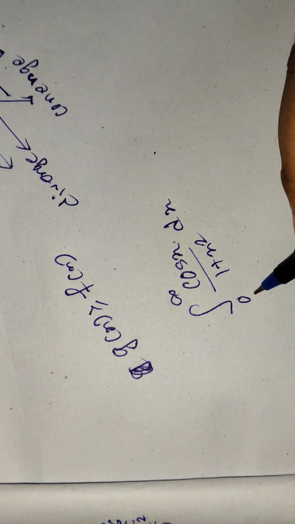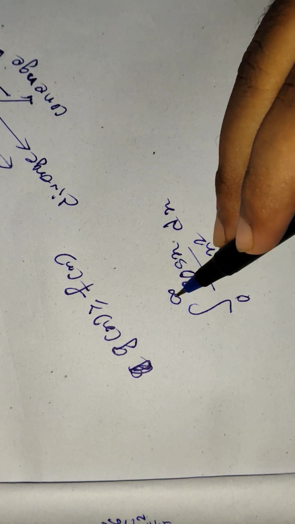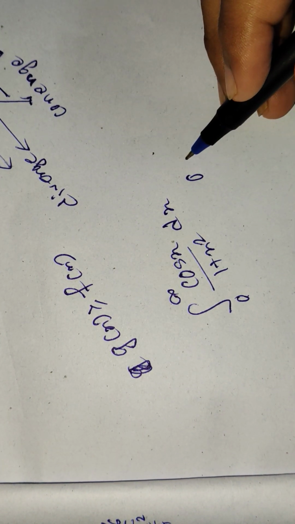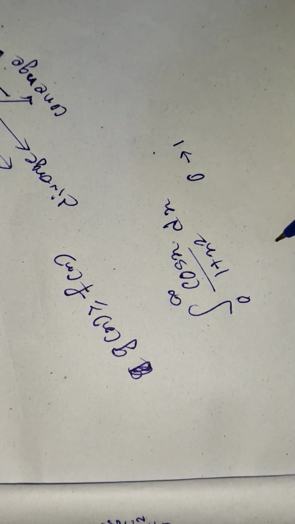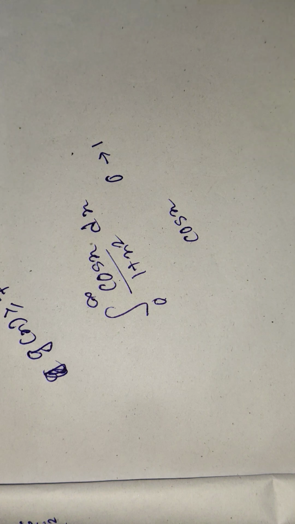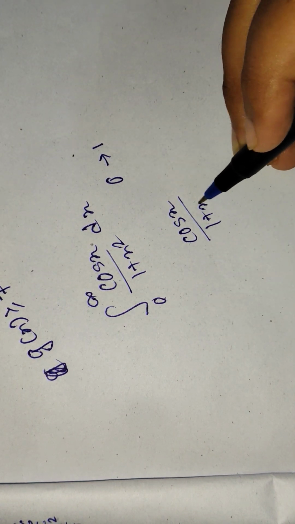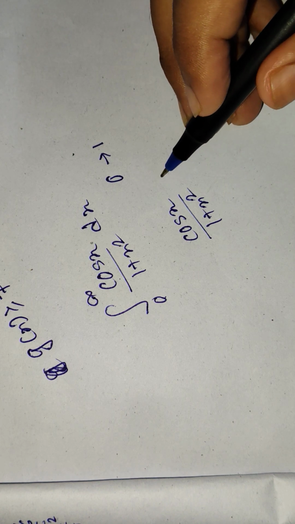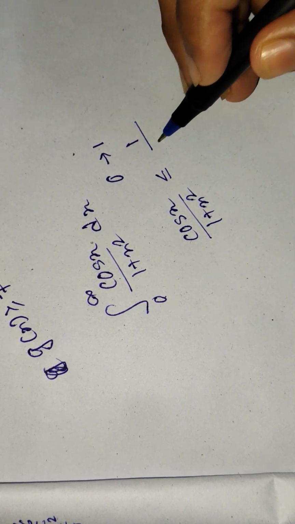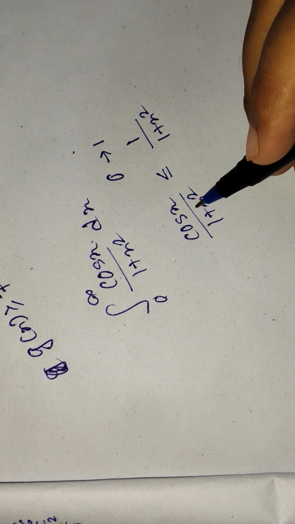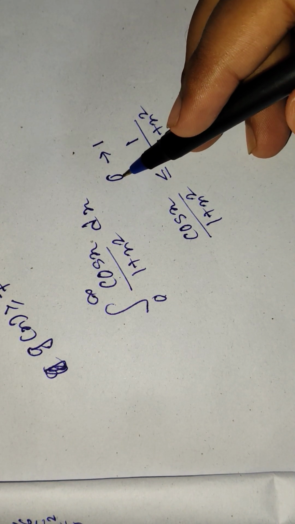In that case we are taking limits from 0 to infinity. That means cos x will vary from 0 to 1. So you can say cos x by (1 plus x square) is less than or equal to 1 by (1 plus x square). Why? Because cos x is varying from 0 to 1.